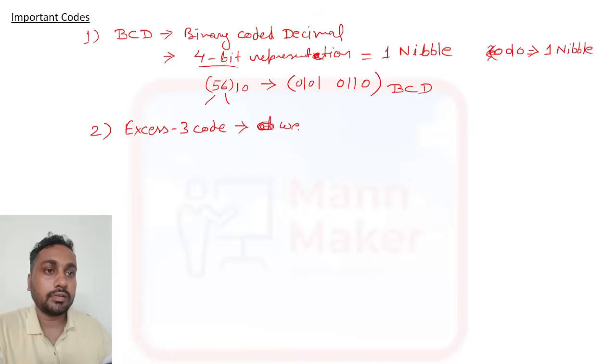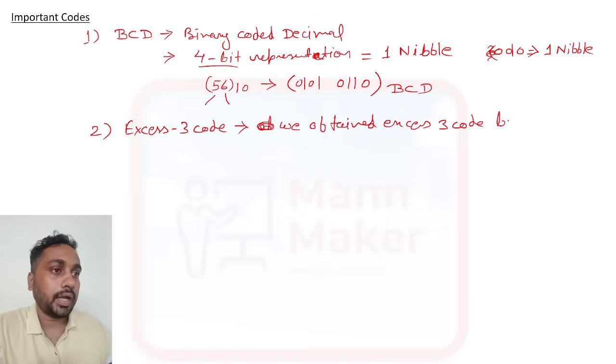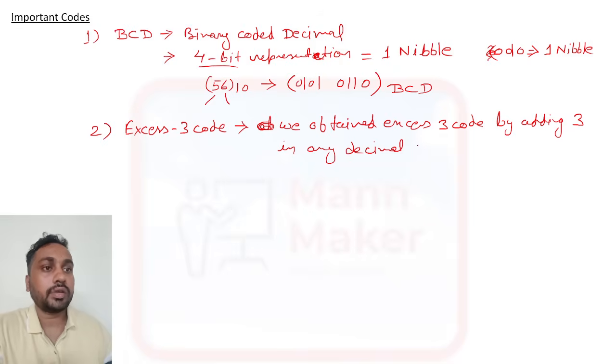We can obtain excess 3 code by adding 3 to any decimal number. Okay, we can add 3 and we will get any decimal number.